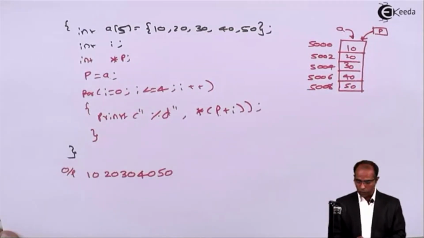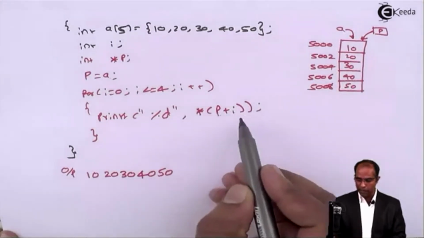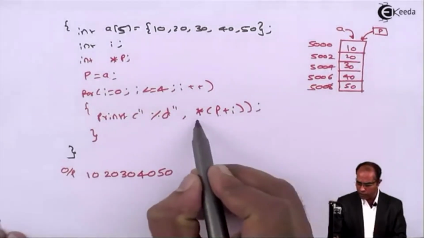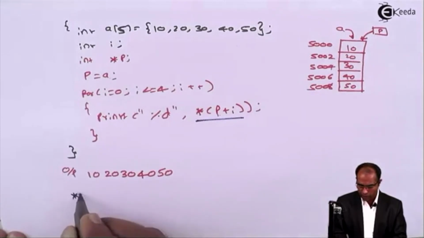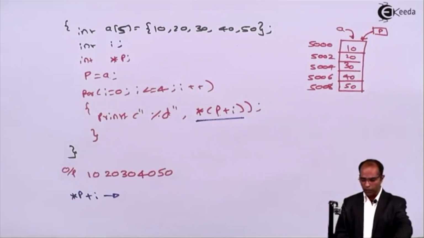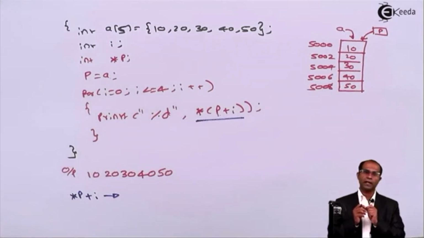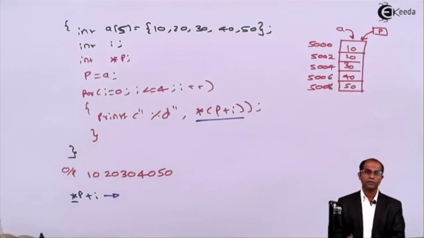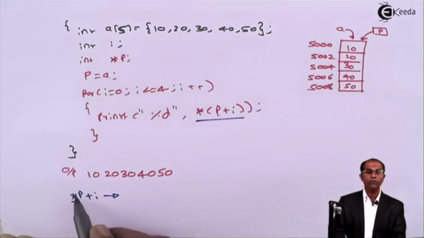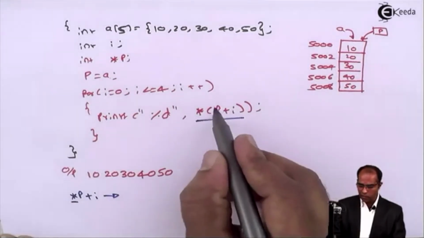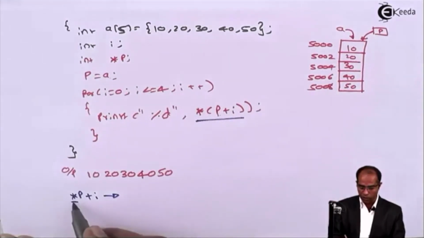Now, what if these brackets are removed? I'll highlight this particular instruction. Suppose this instruction is written as *p + i. Now can you guess the output at this place, if I don't use brackets? In that case, the indirection operator, or the dereferencing operator, will have higher priority over plus. Hence, *p will be evaluated first, followed by i. Can you guess what will be the output if the round brackets are ignored and I write the expression in this fashion?